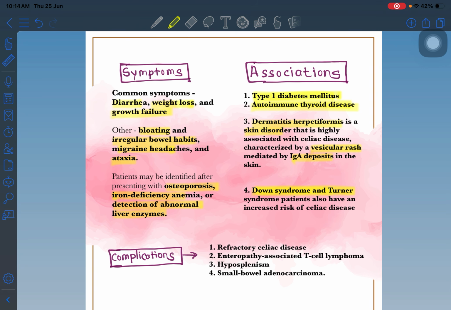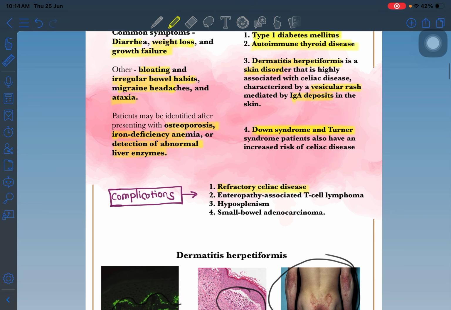An important complication is refractory celiac disease. In refractory celiac disease, the patient is on a gluten-free diet but is not responding to it. It means they are refractory to the most important treatment, the gluten-free diet. We will discuss refractory celiac disease in upcoming slides. More rare complications are T-cell lymphoma, hyposplenism, and small bowel adenocarcinoma.